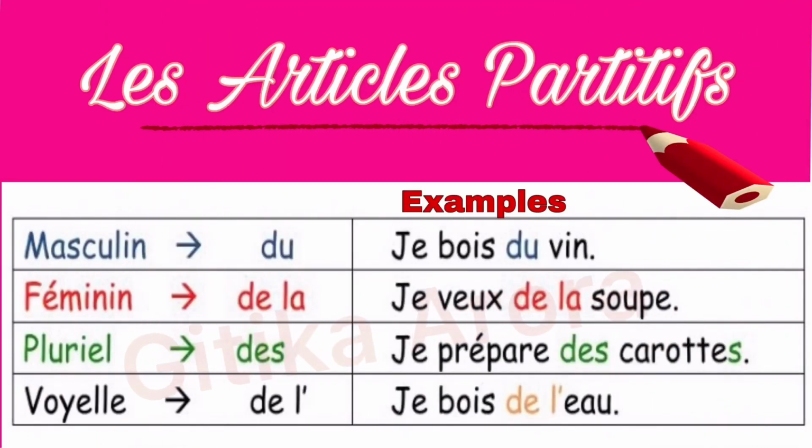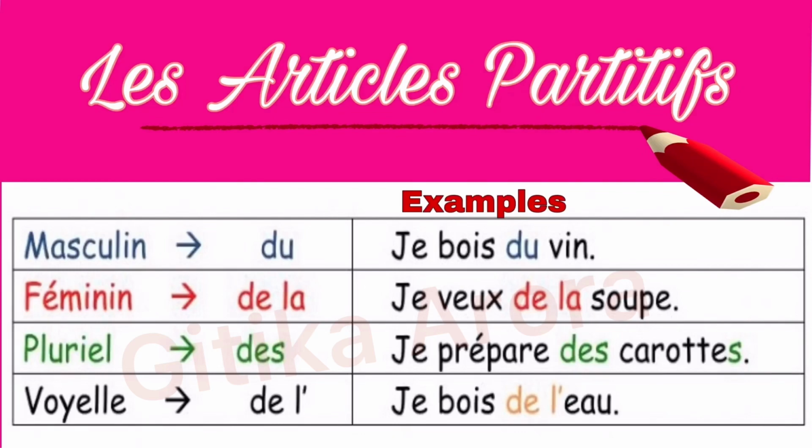The first example is, je bois du vin. Here vin is masculine as well as singular in nature, that's why we have put du here. In the second example, je veux de la soupe. Now soupe here is feminine as well as singular in nature, that's why we have put de la, which means I want some soup. Alright, the quantity is not specified here.